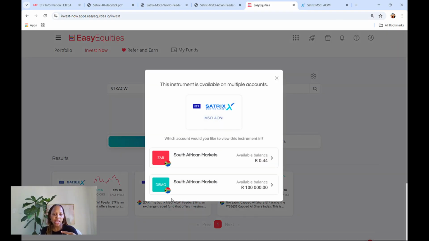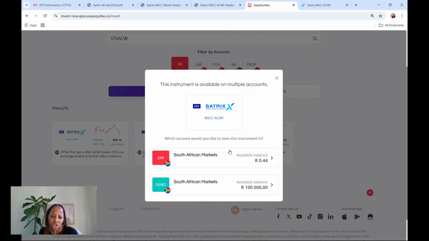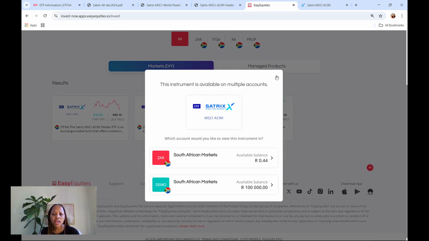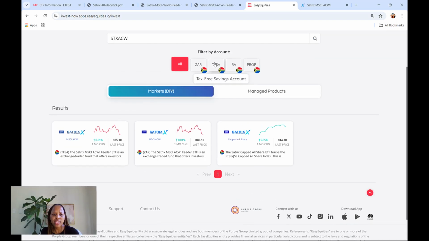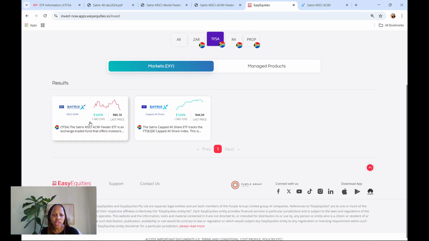Then it's going to tell me that, look, this instrument, which is this ETF, is available in multiple accounts. Okay, why is it not showing me my TFSA? Very, very weird. It's showing me the demo as well as the ZAR, not the TFSA. Very, very strange. Let me click here where it says TFSA. Hopefully.